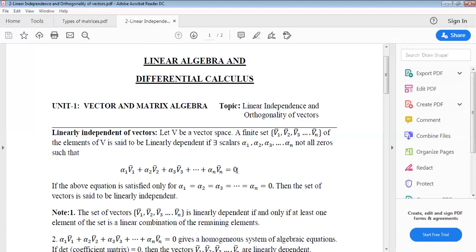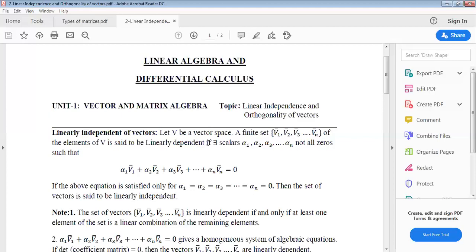If all scalars are zeros, then the set of vectors is said to be linearly independent. Take this equation: alpha 1 v1 bar plus alpha 2 v2 bar plus alpha 3 v3 bar plus and so on alpha n vn bar equals 0 bar. If all scalars alpha 1, alpha 2, alpha 3 and so on alpha n are equal to 0, then the set of vectors is linearly independent.